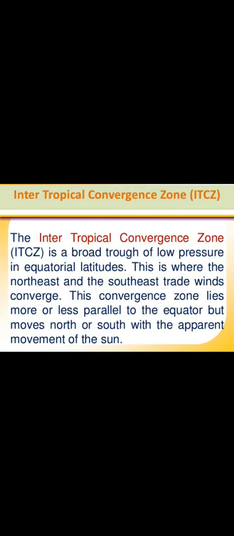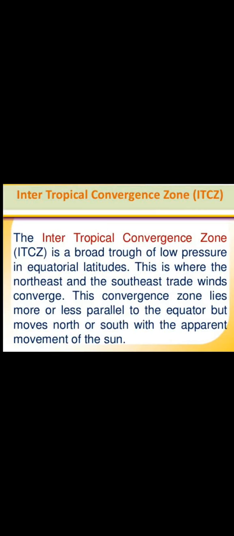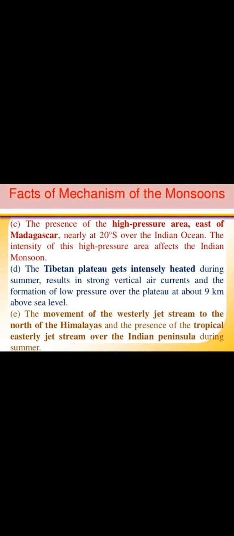Now students, in the previous slide we have discussed intertropical convergence zones. Now let's study in brief. The intertropical convergence zone, ITCZ, is a broad trough of low pressure in an equatorial area. This is where the northeast and the southeast trade winds converge. This convergence zone lies more or less parallel to the equator, but moves north or south with the apparent movement of the sun.